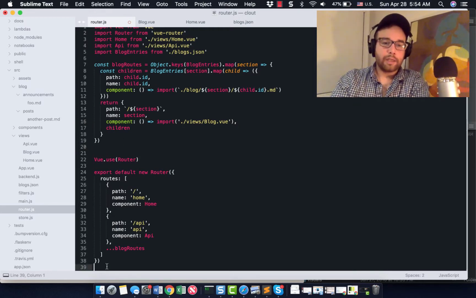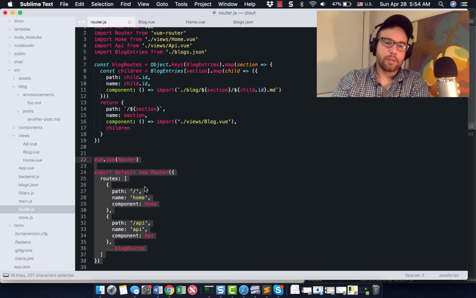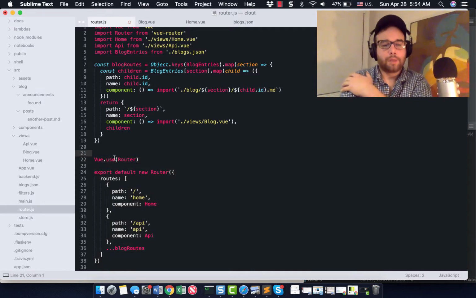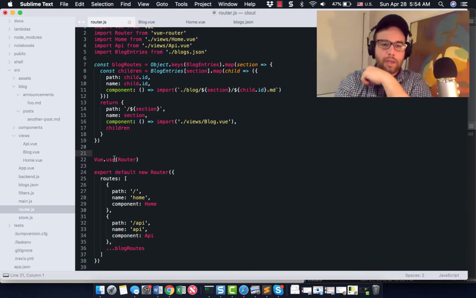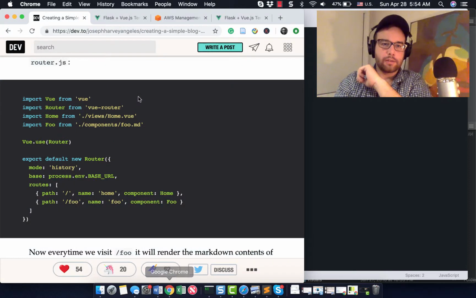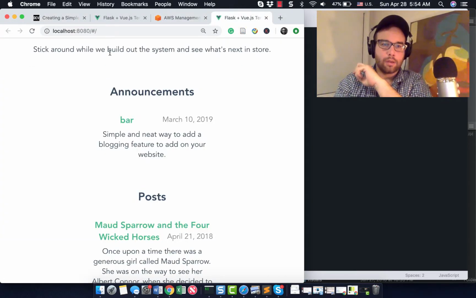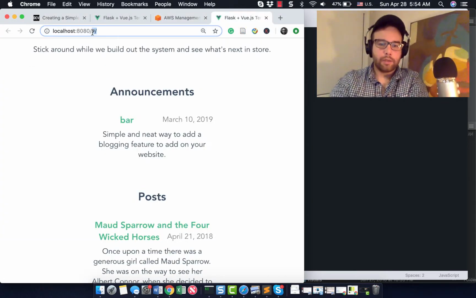And then finally in the routes, okay, so this router.js file, which tells VueJS how to route, had /home and /api, and you can see those on the site. If you go to /api, maybe this will crash.